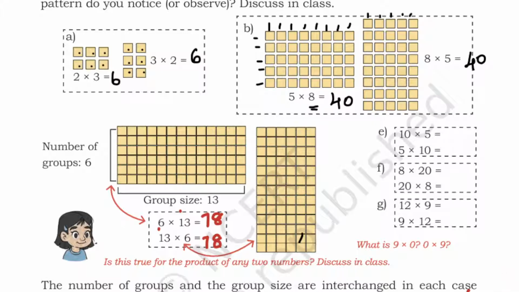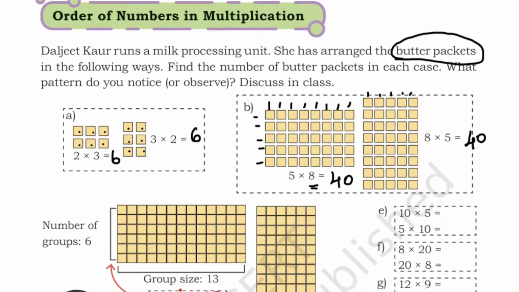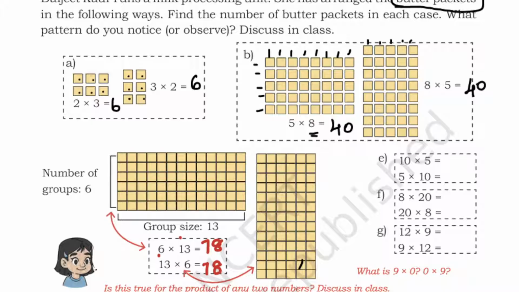If you multiply 3 into 2 and 2 into 3, this is going to give you the same answer. So that is what is written here also. The number of groups and the number of size are interchanged in each case, but the total number of butter packets remains the same. Even if we interchange the numbers in multiplication, the answer is going to be the same.